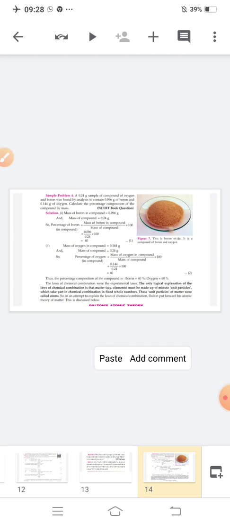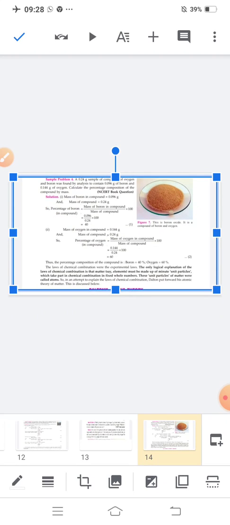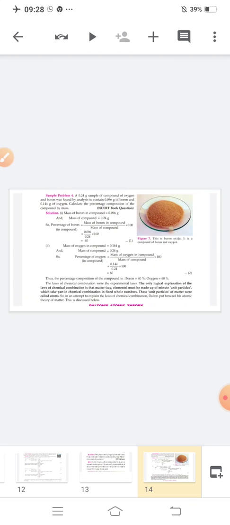See, if you have to find the percentage, what you will do is mass of component upon mass of compound multiplied by 100. So, mass of boron upon mass of compound. Mass of boron is 0.096 and mass of total compound is 0.24, multiplied by 100. You will get 40, and oxygen